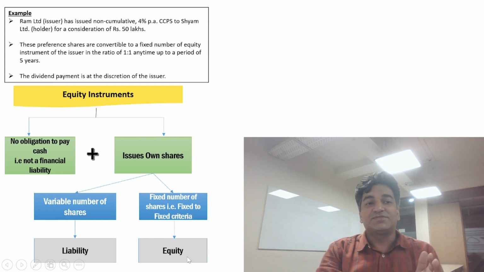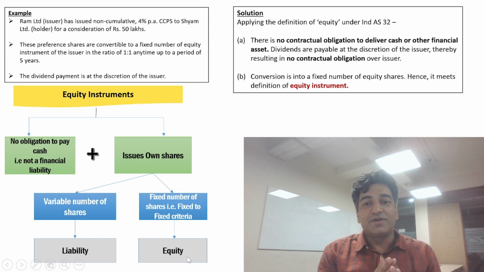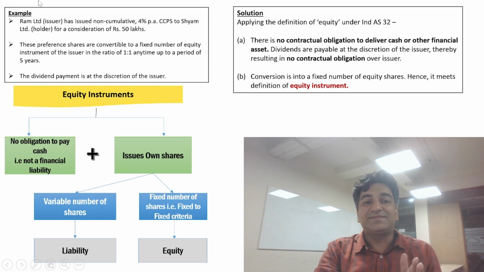So friends, in this case, applying the definition of equity under Ind AS 32, firstly, there is no contractual obligation to pay cash or any financial assets. The dividend payment is at the discretion of the issuer. The issuer may or may not pay dividends. It is entirely up to the discretion of the issuer. Hence, there is no contractual obligation over the issuer to pay dividends. Secondly, these preference shares are converted into a fixed number of equity shares, that is, the fixed to fixed criteria is passed. Hence, it meets the definition of an equity instrument.